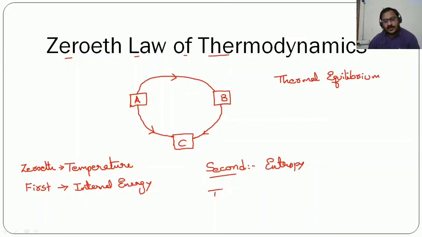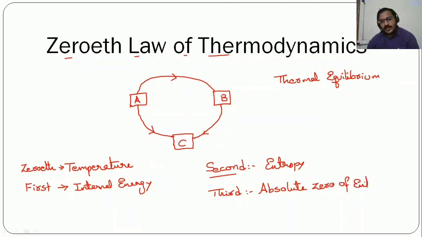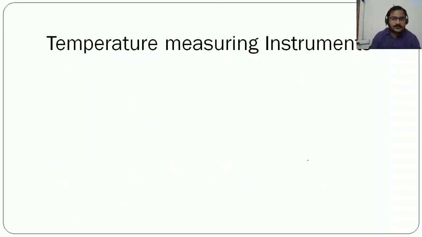Whereas from the third law of thermodynamics, we discuss about absolute zero of entropy. So from each law of thermodynamics, we will be getting a different property or condition. So try to remember this.